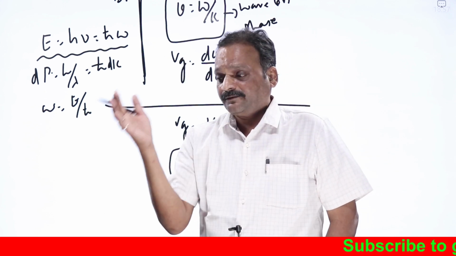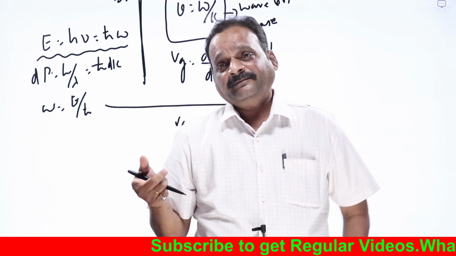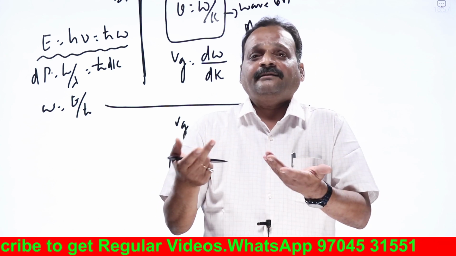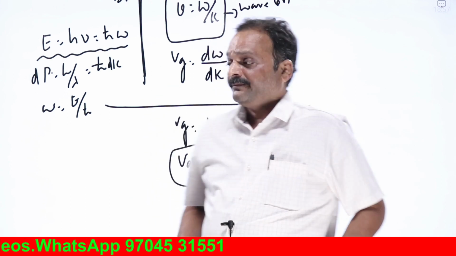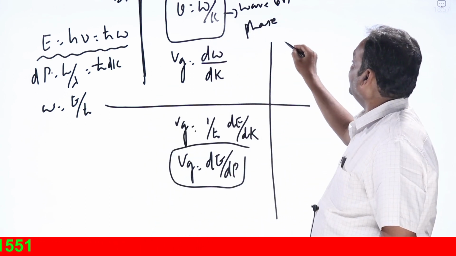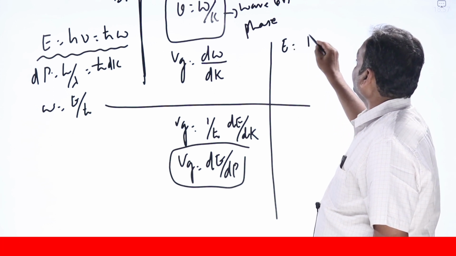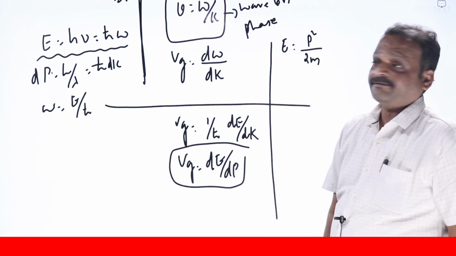When there are no external forces acting on a particle, the potential energy of the particle remains constant or will be zero. If it is a constant, it cannot be differentiated anyway, so I'll take the potential energy as zero only. So for a free particle the potential energy is 0, and the total energy is entirely kinetic: E = p²/2m.